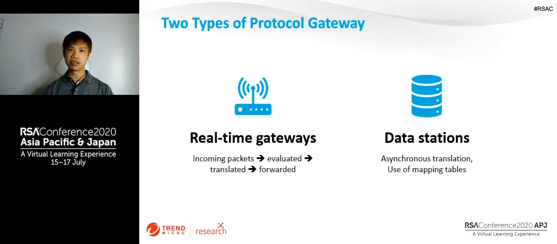However, a data station is a little bit more complicated. It usually has one or more processes running simultaneously in the processor, and it translates the messages asynchronously by consulting one or more I/O mapping tables. And the I/O mapping table is a little bit complicated because the system integrator or a principal engineer has to set up the mapping tables according to the ladder logic of a PLC, or has to match the actual wiring inside the plant.